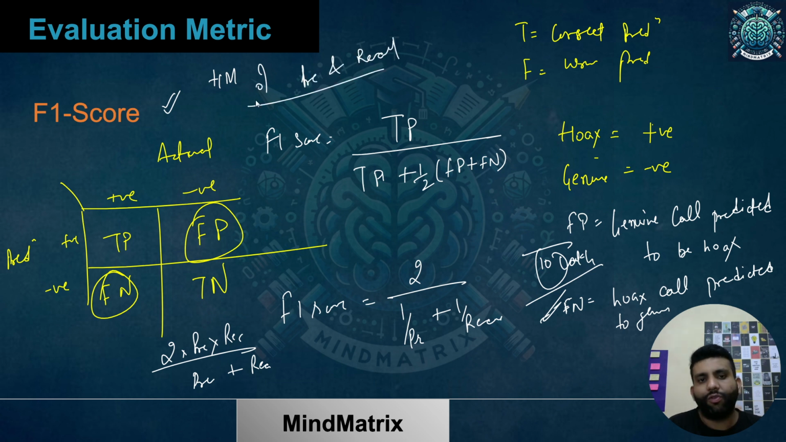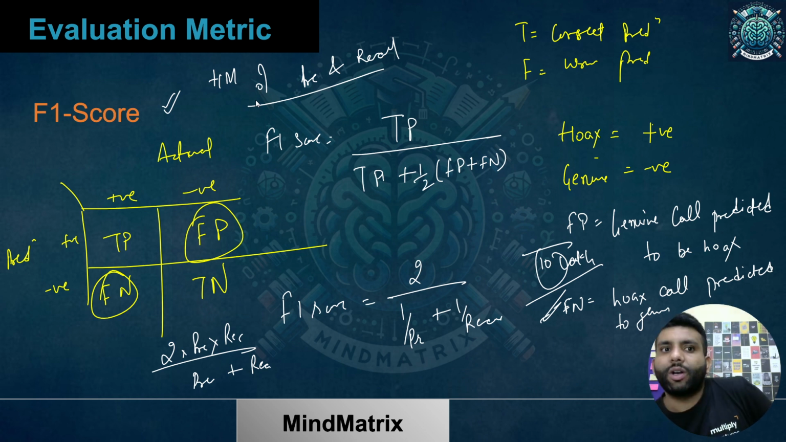Okay, so first of all, this must be clear that over here for F1 score, FP and FN both are important, and that's why precision and recall both are being used over here. Okay, by giving equal importance to both. Now why HM? Why harmonic mean? Why not geometric mean, or why not arithmetic mean? Let's just discuss that.